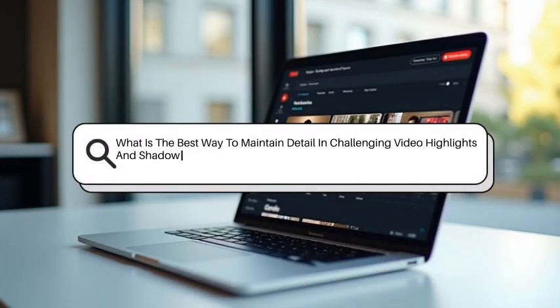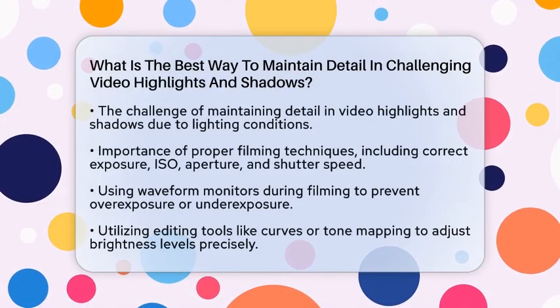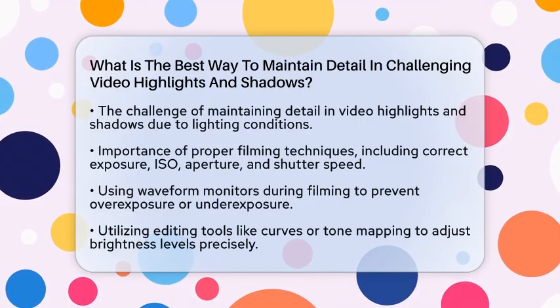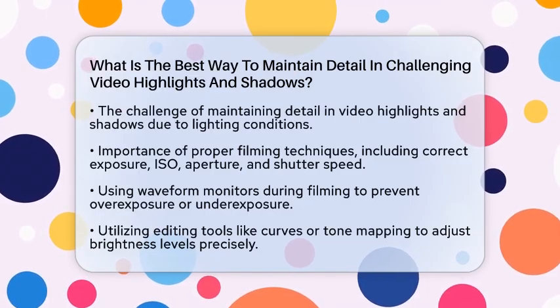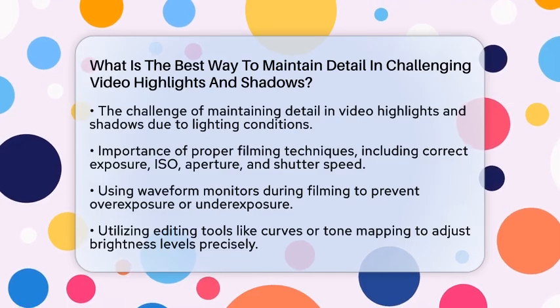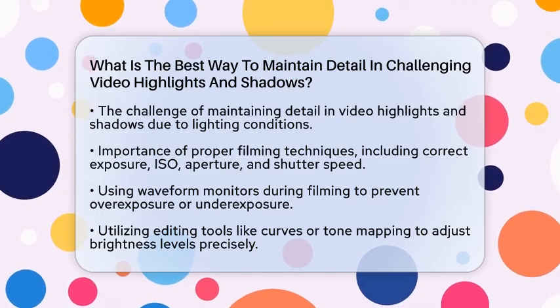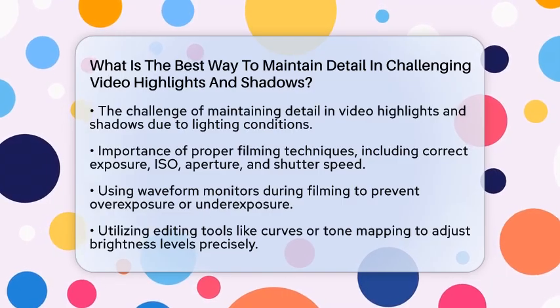What is the best way to maintain detail in challenging video highlights and shadows? Imagine watching a scene where the bright sunlight makes the details in the shadows disappear, or the highlights look blown out and flat. It can ruin the mood and clarity of your video. So, how do you keep those details sharp and clear, even in tough lighting?